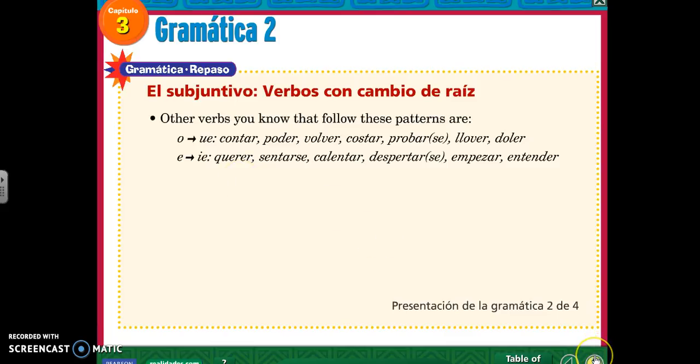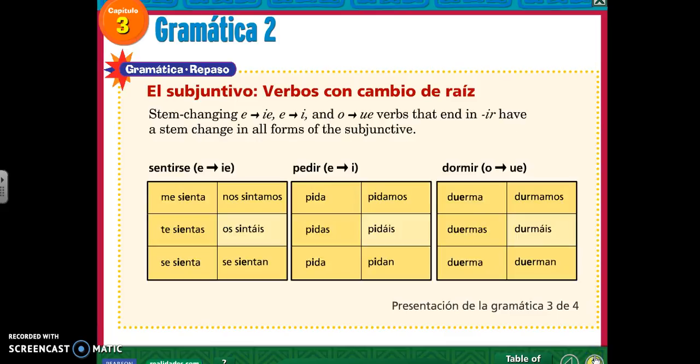But there's another set of verbs. What ending is missing? Yeah, the IR verbs, right? So the IR stem changing verbs are different. Verbs that end in IR have stem changing forms in all of the boxes. And they're a little weird.